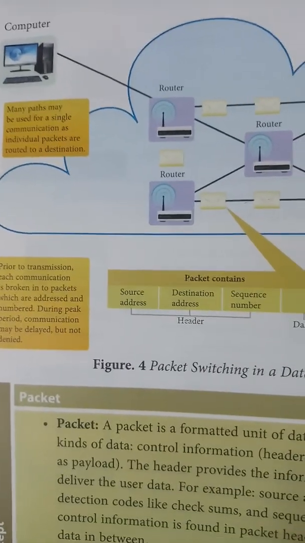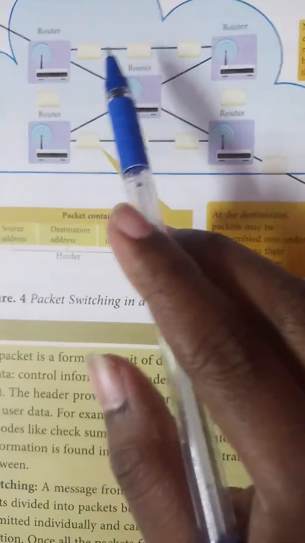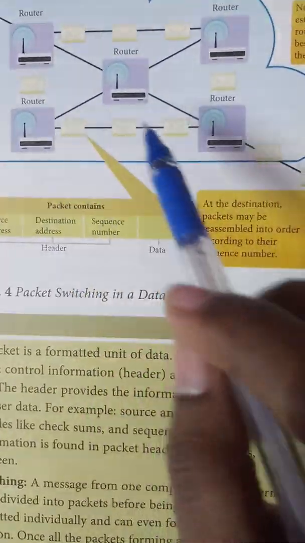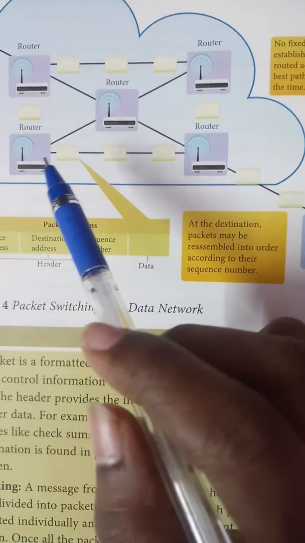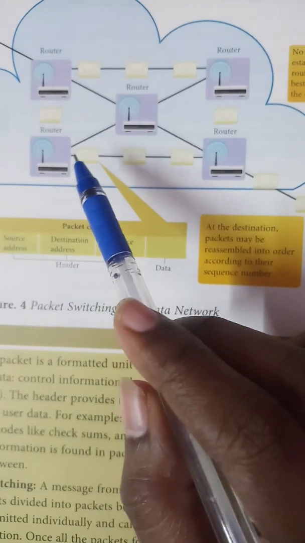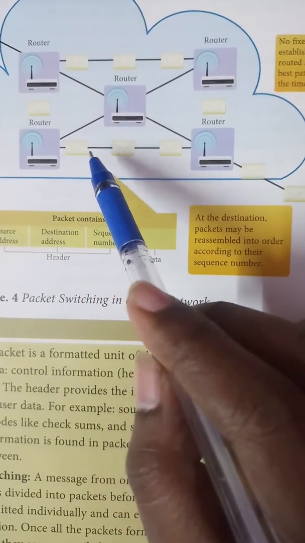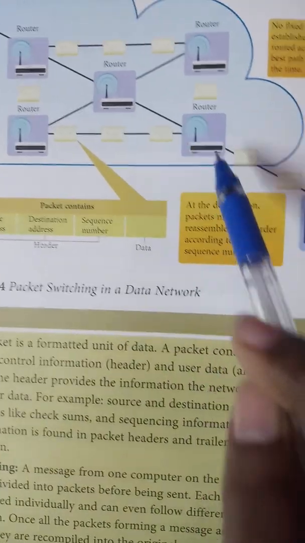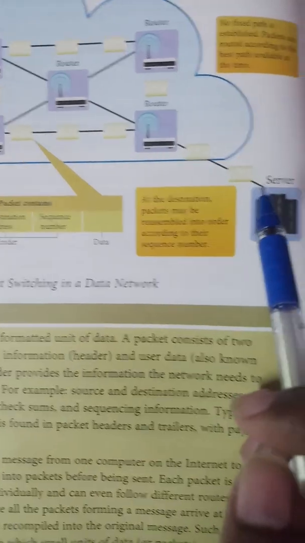Many paths means, for example, this is your server and you need to transfer the packets. How many packets are there? 1, 2, 3, 4, 5, 6, 7, 8, 9, 10 packets. So I am sending this packet via this way. First it will be sent to this router, then to this router, and at last it will be sent to the server.